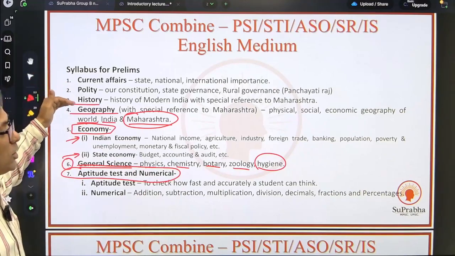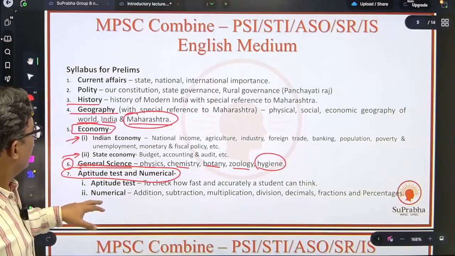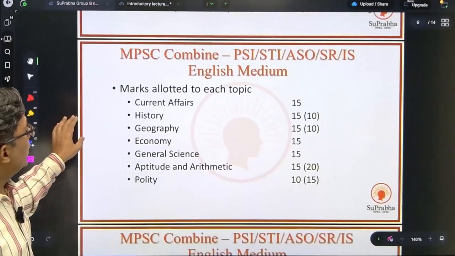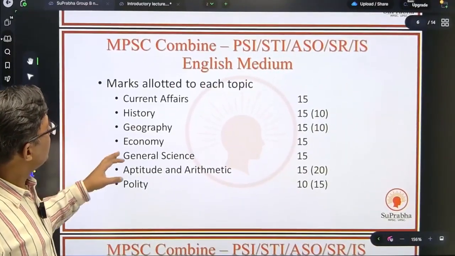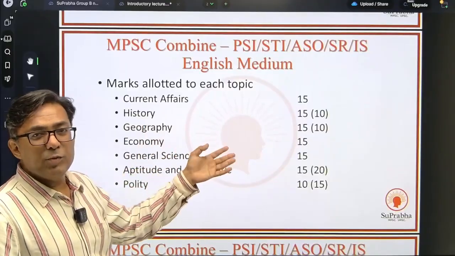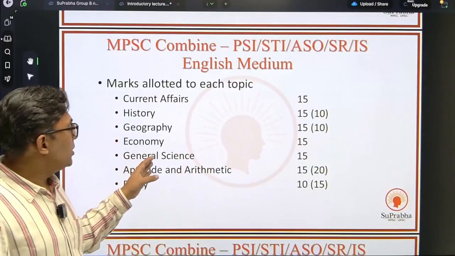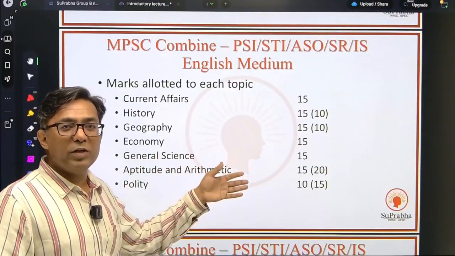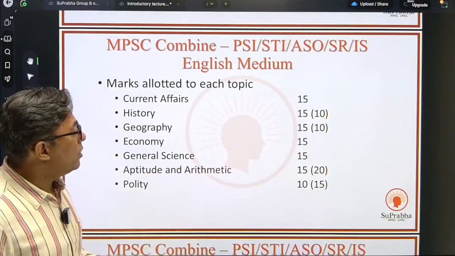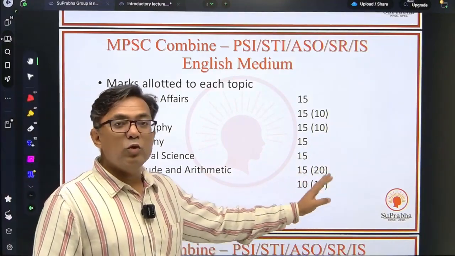Current affairs, polity, history, geography, economy, general science, and aptitude. Now, what is the distribution? This is a very rough distribution of how many questions and marks are allotted to each one. Current affairs is roughly 15, history varies between 10 to 15, geography again varies between 10 to 15, economy and general science they mostly ask questions around 15 in nature, and for aptitude and arithmetic the questions have varied from 15 to 20, and for polity it has varied from 10 to 15.